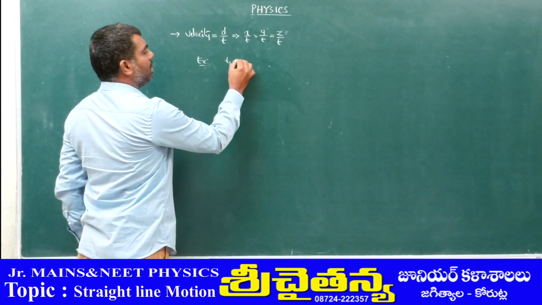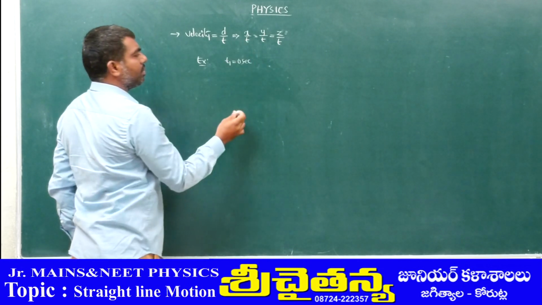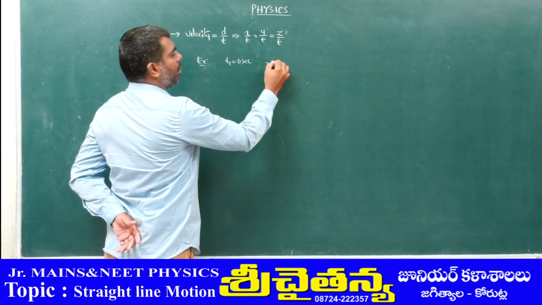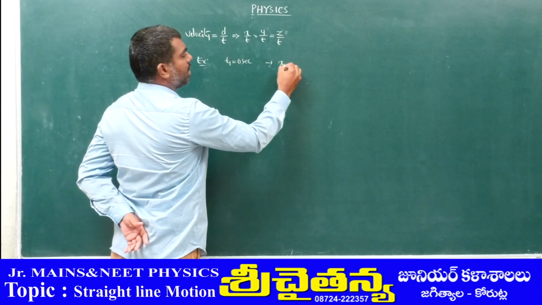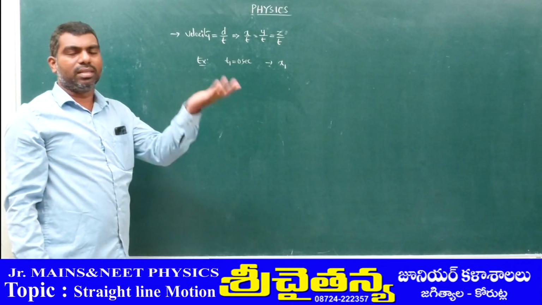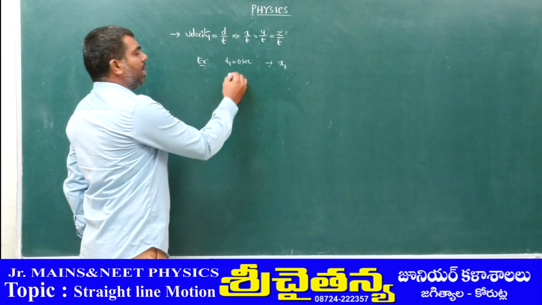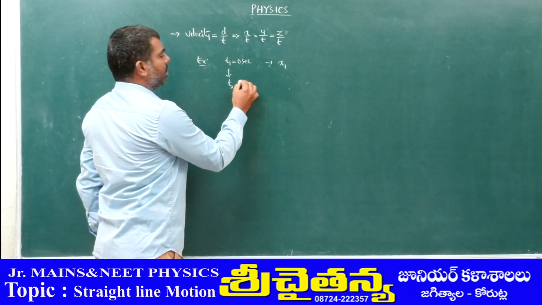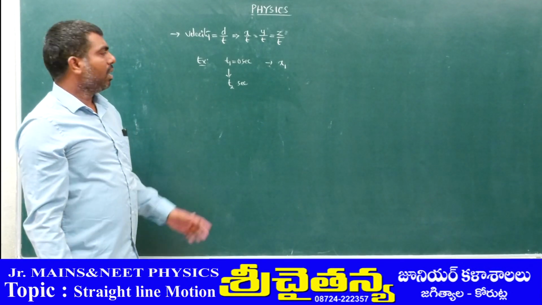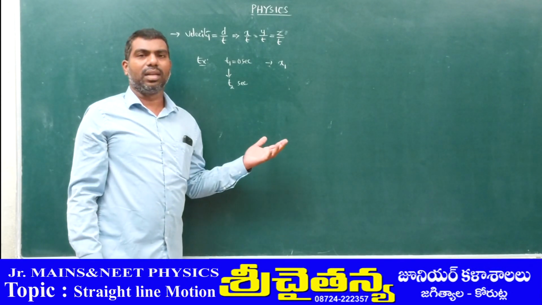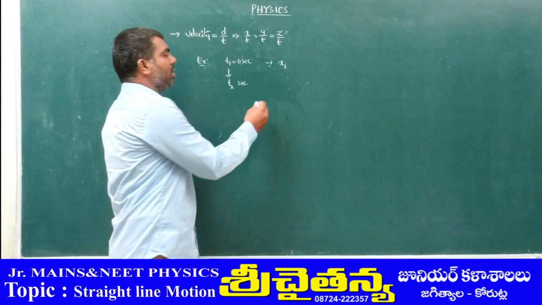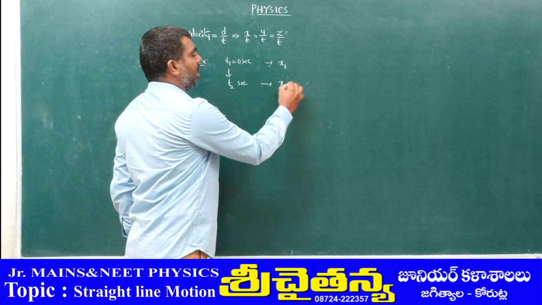At t1 equal to 0 seconds, the body is at a position x1. When the time increases to t2 seconds, maybe after 10 seconds, after 20 seconds, somewhat later, the position of the particle or body is x2.